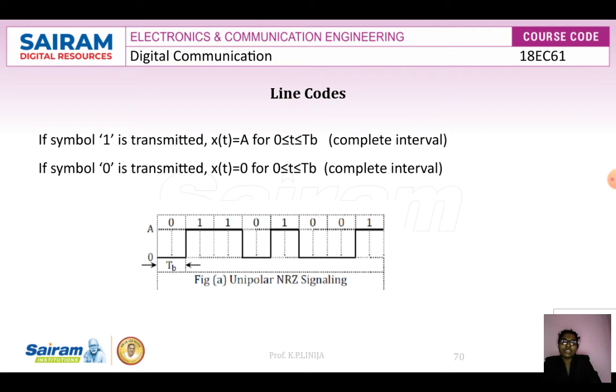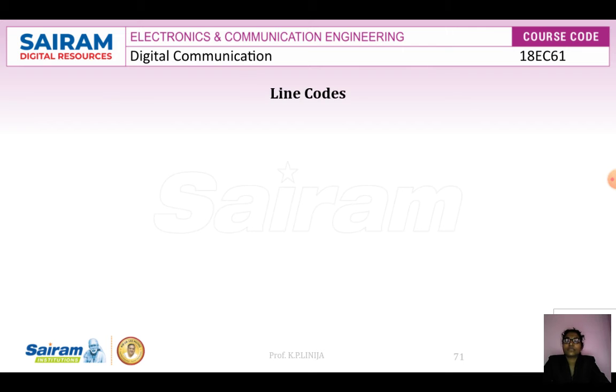Where it is 0, we represent it as 0. The next symbol is 1, so we represent the amplitude A. Whenever it is 1, it will be high, and whenever it is 0, it will be low, so it is called on-off signaling. This is the line coding format for unipolar non-return to zero signaling.